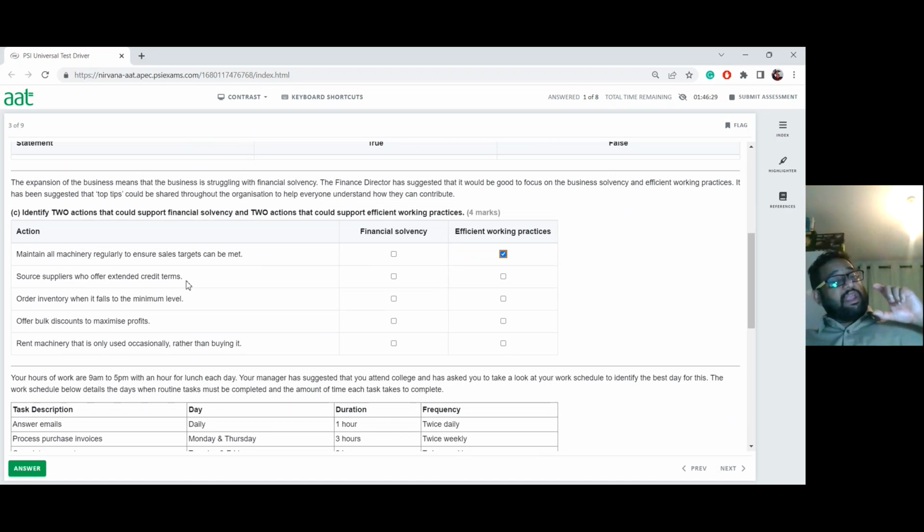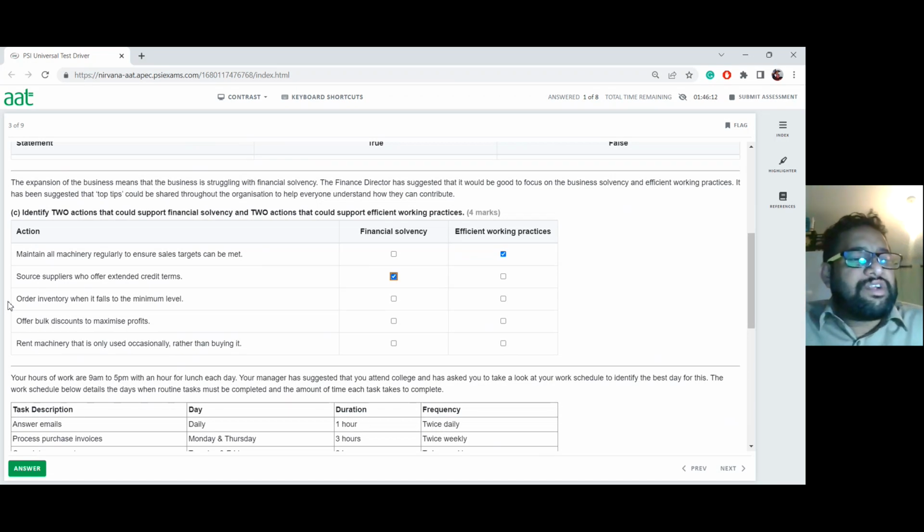That means if you manage to secure longer periods to pay back your suppliers, that helps your cash solvency problems, because you don't have to owe money straight away when you're buying goods on credit. So therefore, that is really good. That will help financial solvency.